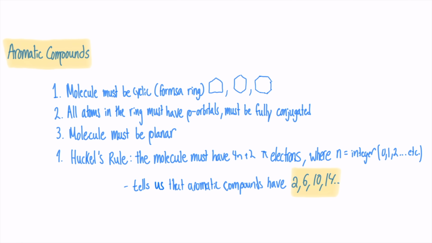So, to summarize, aromatic molecules follow Huckel's rule, have 4n plus 2 pi electrons, and are stable. Anti-aromatic molecules have 4n pi electrons and are highly unstable. Non-aromatic molecules don't meet the criteria for being cyclic, conjugated, or planar, or don't have the right number of pi electrons. Next time you come across a molecule, follow these steps to figure out if it's aromatic, anti-aromatic, or non-aromatic.